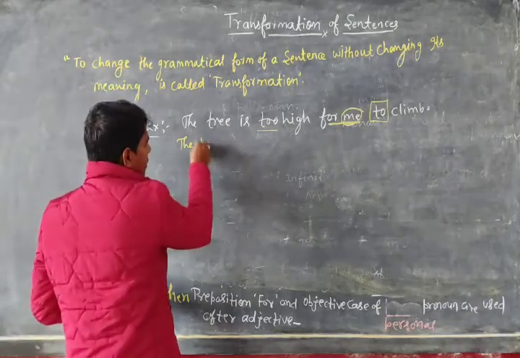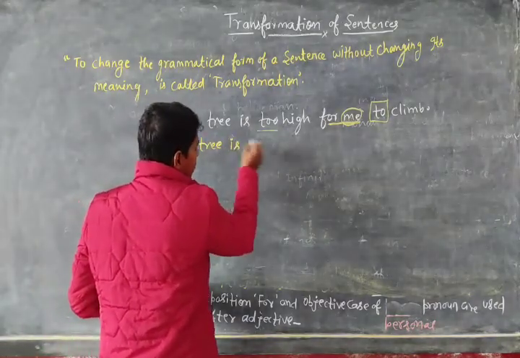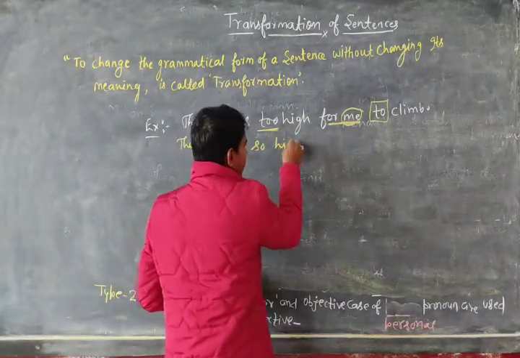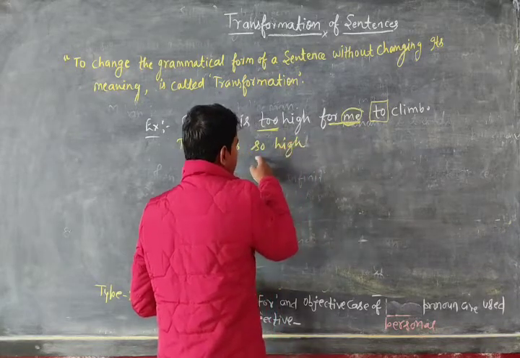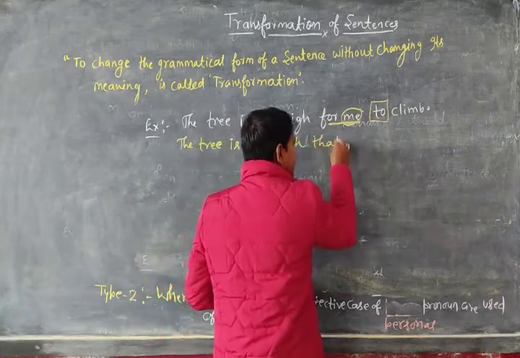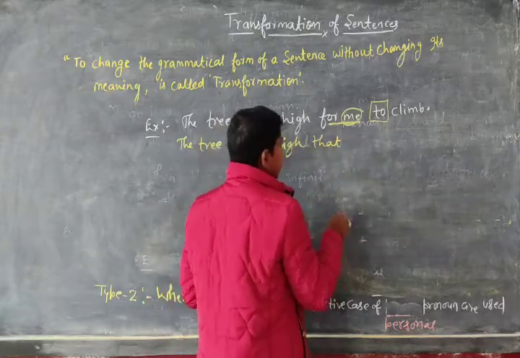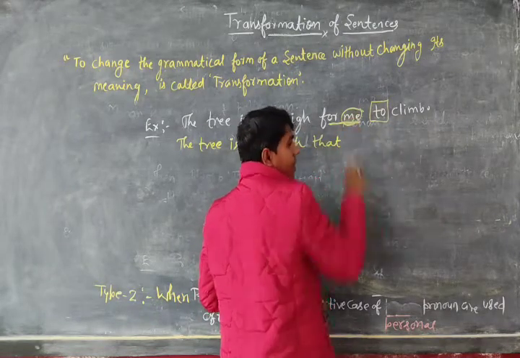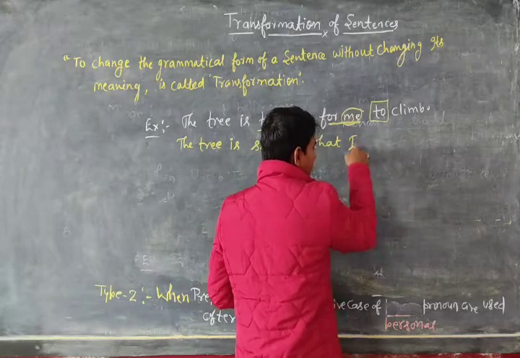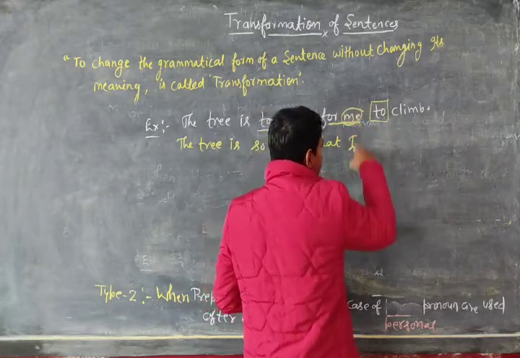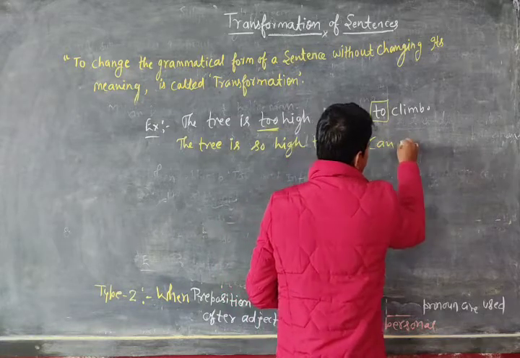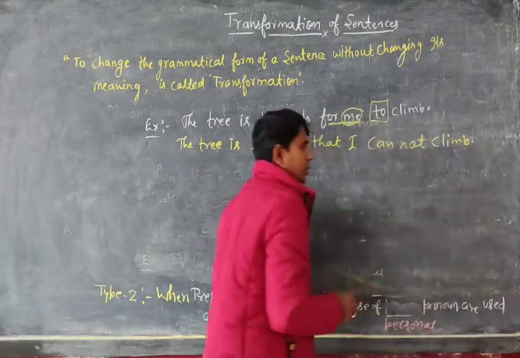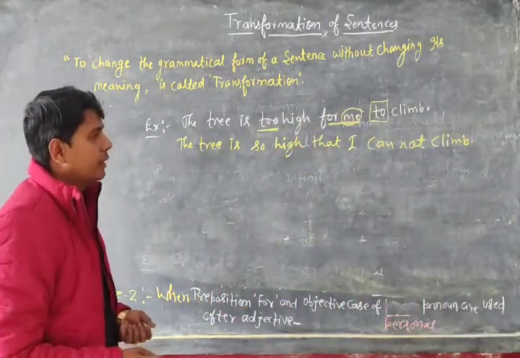Very first write the subject, the tree, helping verb is, at the place of adverb too we use so, then we write adjective high. The tree is so high, then we use that, and here after that, at the place of subject, this object changes into the subjective case. So I will mention here, me will change into I, then again the concept is same, cannot climb. Okay, the tree is so high that I cannot climb.